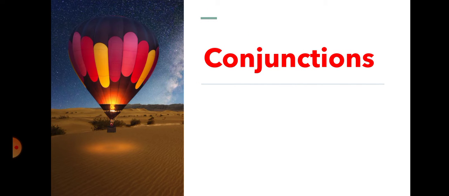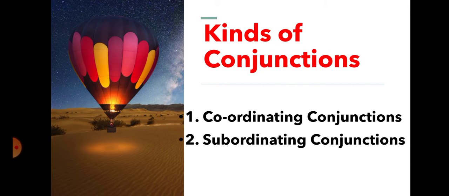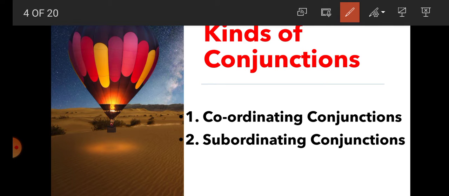Students, in our complete series of English grammar, today we are going to read conjunction. In the previous video we have already read what is conjunction, kinds of conjunction and kinds of coordinating conjunction. In this video, students, we are going to read kinds of subordinating conjunction. So first of all, how many kinds of conjunctions are there? There are two types of conjunction, coordinating conjunction and subordinating conjunction.